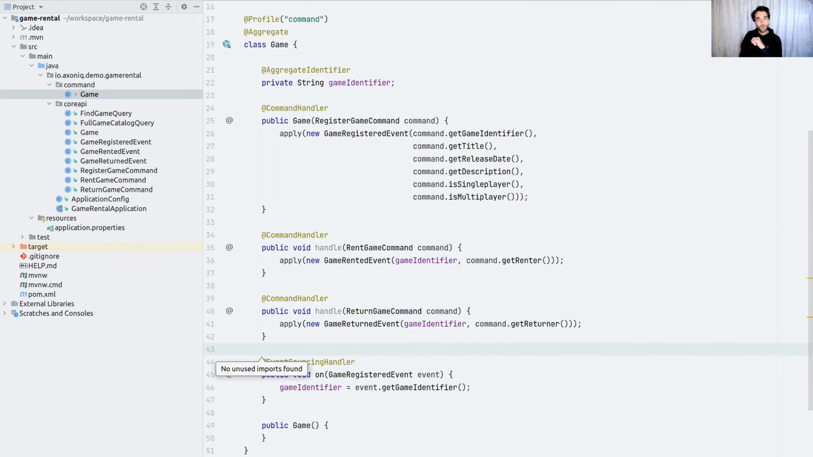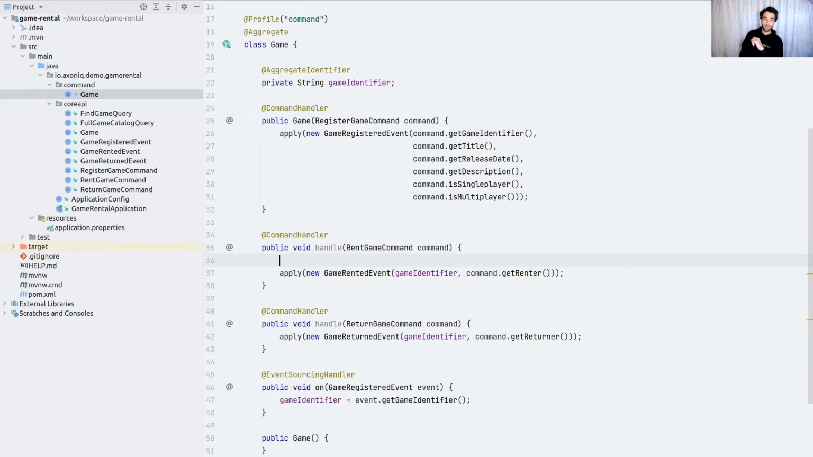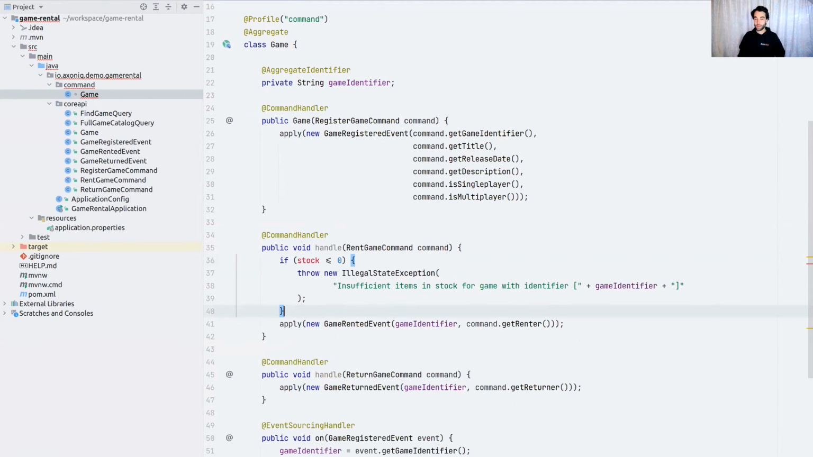So what I've come up with, and I think that's fair, honestly, if you're a game rental shop, you have a set amount of games you can rent out, several instances. So there's a notion of stock in place. Before we actually apply the game rented event, we need to validate whether there is sufficient stock. For this, I actually prepared another live template. We see that I'm going to validate whether the stock is smaller or equal to 0, and if so, I'm going to throw an illegal state exception.